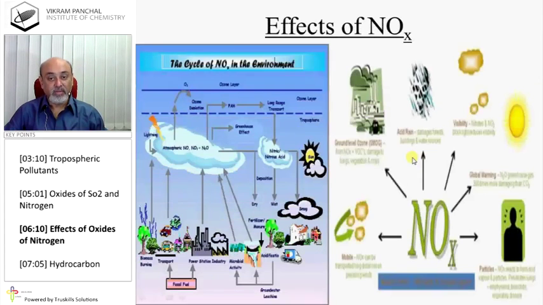Effects of oxides of nitrogen. The cycle of NO in the environment: all these industries and other things produce oxides of nitrogen that will transfer to air, which will react with ozone and produce acids of nitrogen, which is nitric acid, and it may cause acid rain.